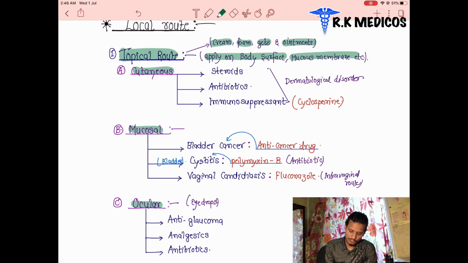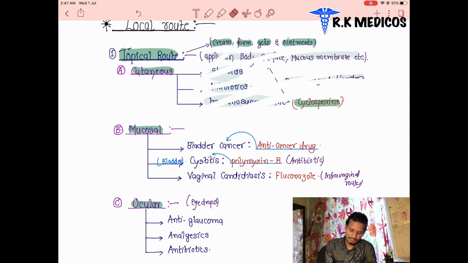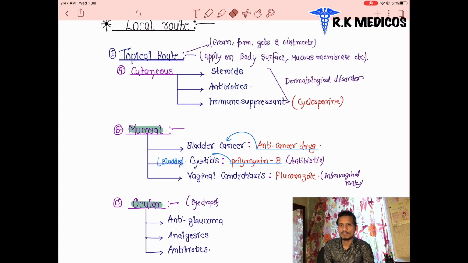The drugs are steroids, antibiotics, and immunosuppressant drugs. Immunosuppressants are basically cyclosporine, we can see. They are given for dermatological disorders, meaning any patient having a dermatological disorder that leads to a skin disorder. So we can apply cream, foam, gel, ointments in the cutaneous route.